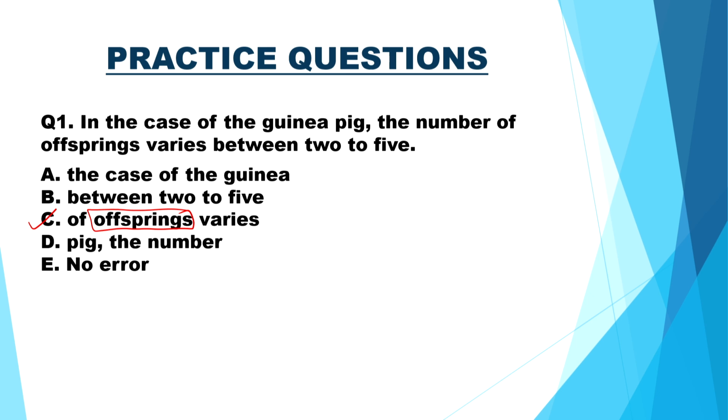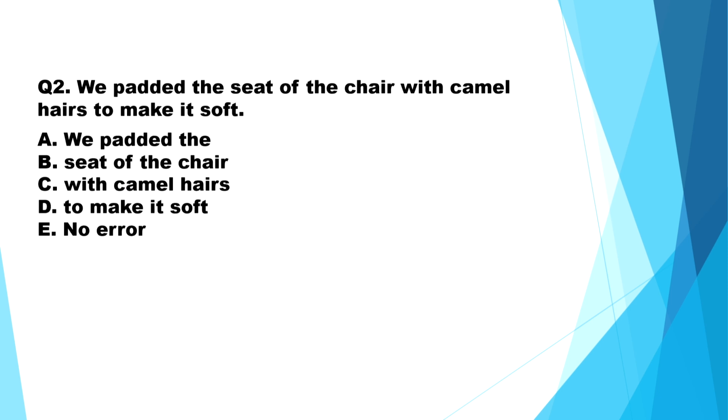So, the correct sentence will be, instead of offsprings we will use offspring. Adding s is wrong in front of offspring. So, the correct statement will be, in the case of the guinea pig, the number of offspring varies between 2 to 5. Now, next question.